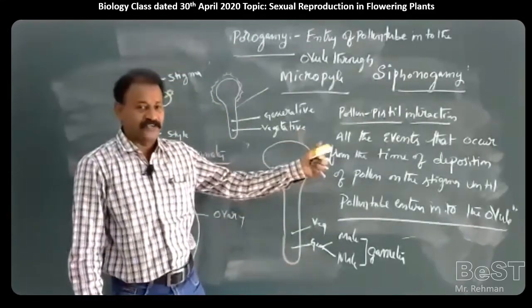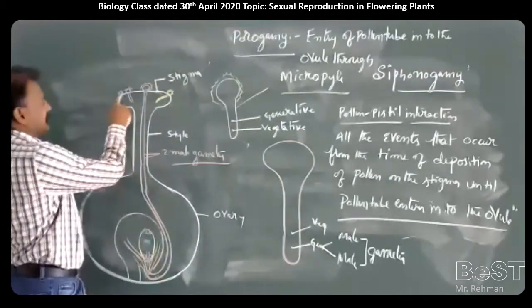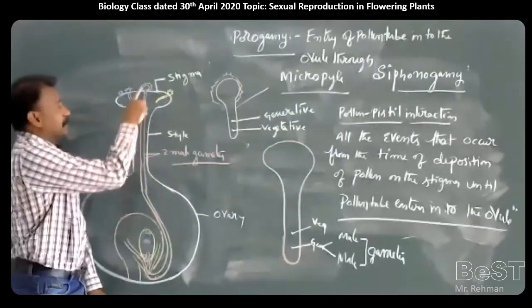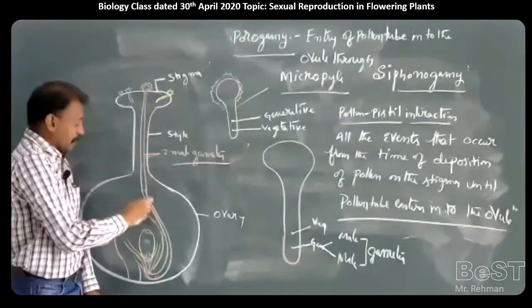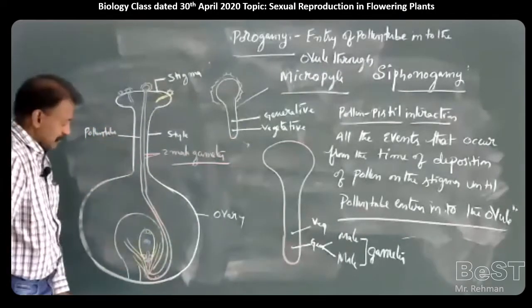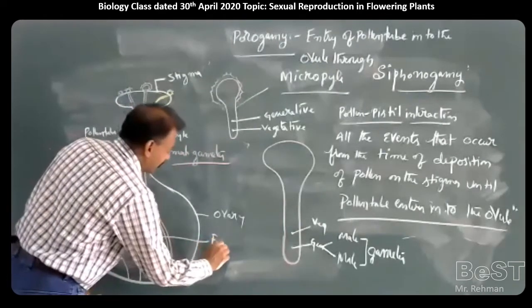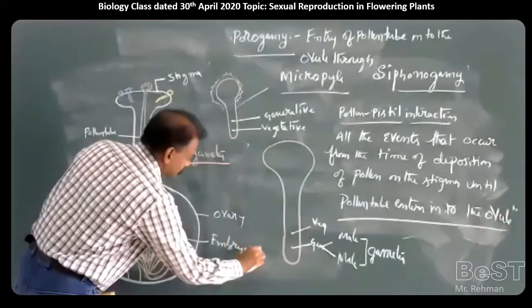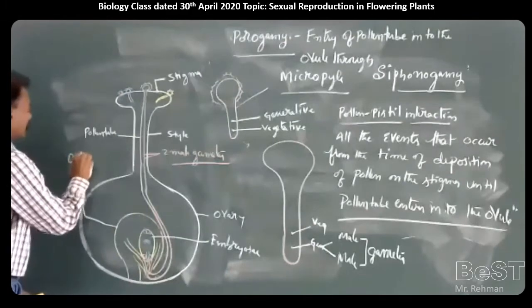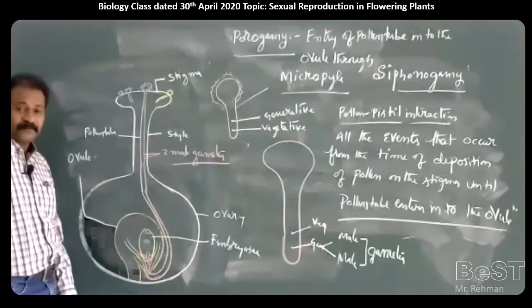From the time of deposition to the entry of the pollen tube: ungerminated pollen, incompatible pollen, compatible pollen, pollen tube, style, pollen tube, male gametes, entry into the embryo sac or female gametophyte. This is called the ovule: integuments, funicle, chalaza, micropyle.